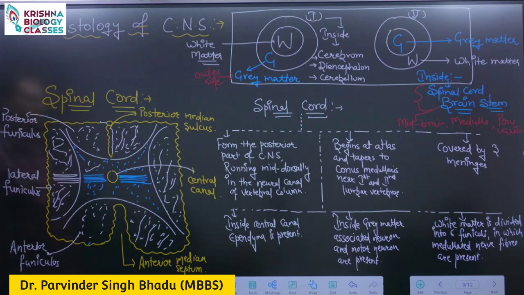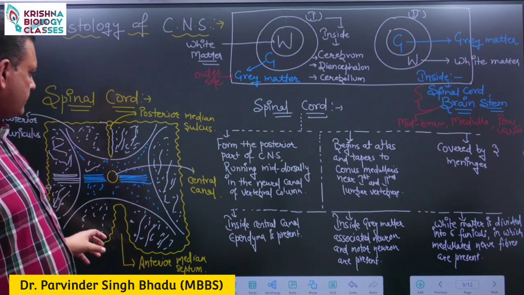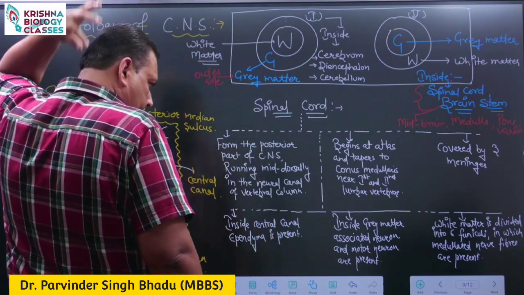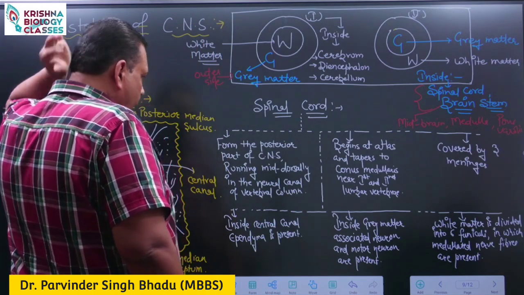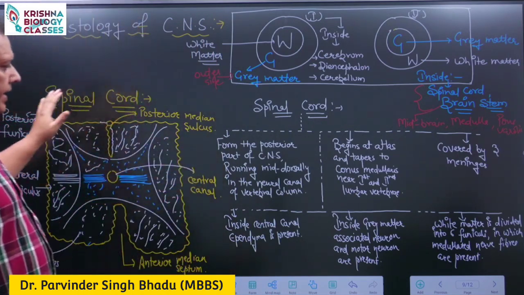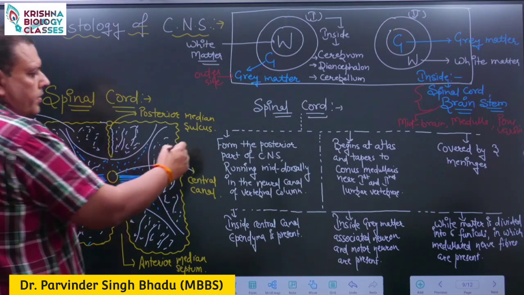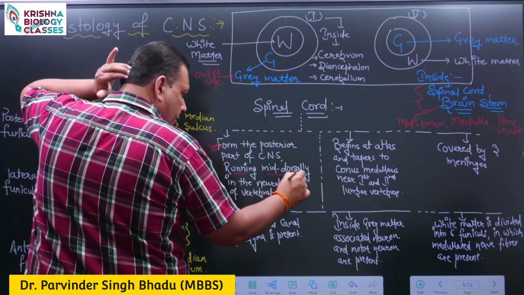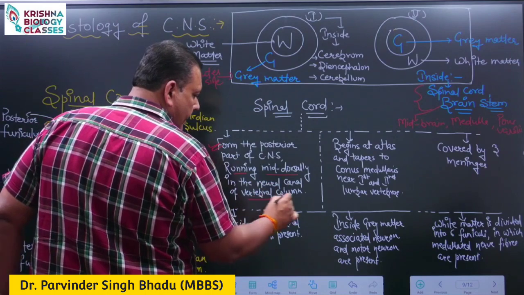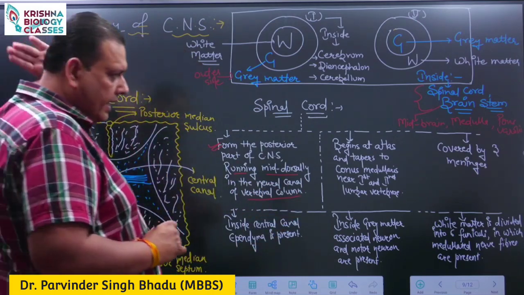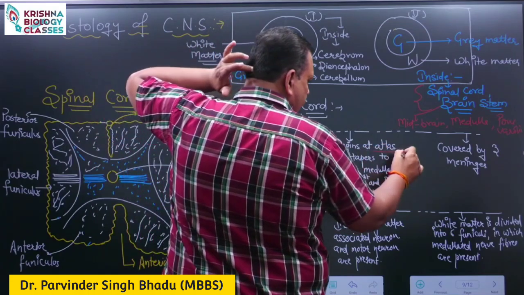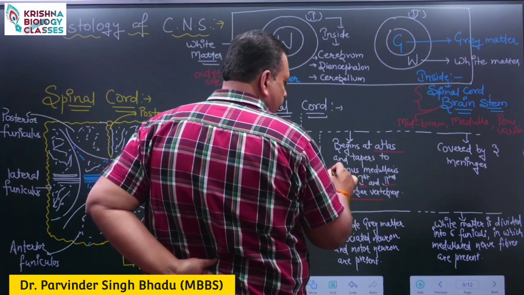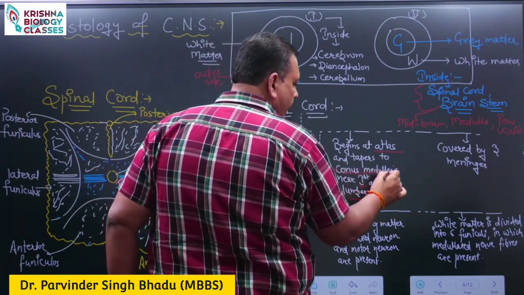Now the next structure is the spinal cord. We used to say that on the mid-dorsal part inside the vertebral column, a cord-like structure is present, named the spinal cord. It forms the posterior, backward part of the central nervous system, running mid-dorsal in the neural canal of the vertebral column. It starts from the first cervical vertebra, atlas, and ends near the first and second lumbar vertebra in the form of conus medullaris.